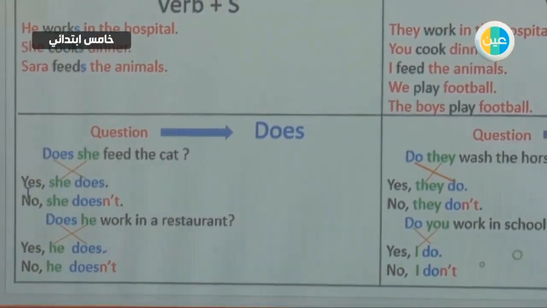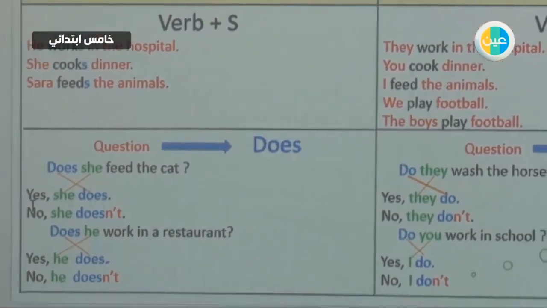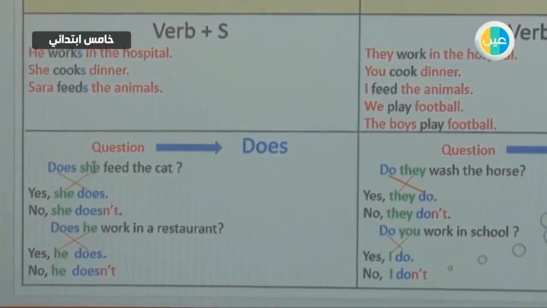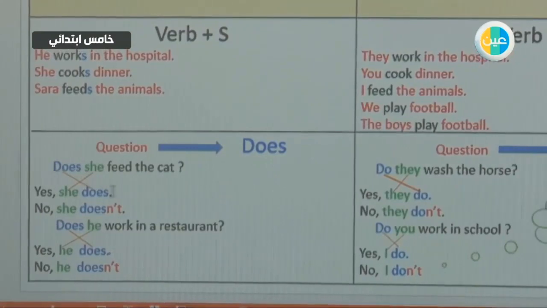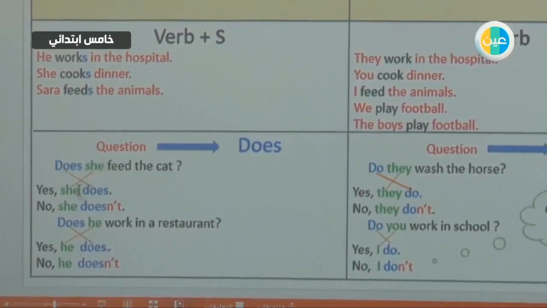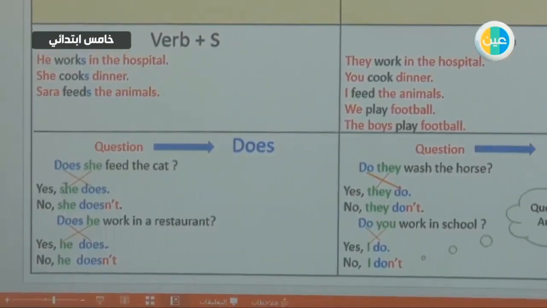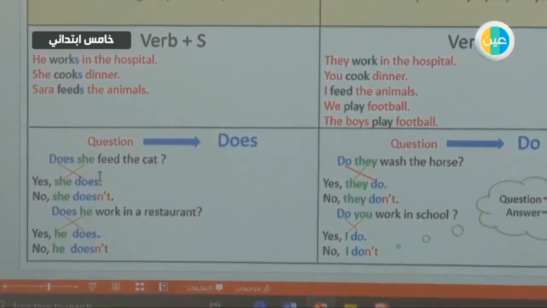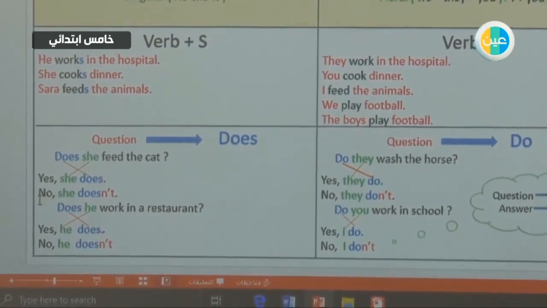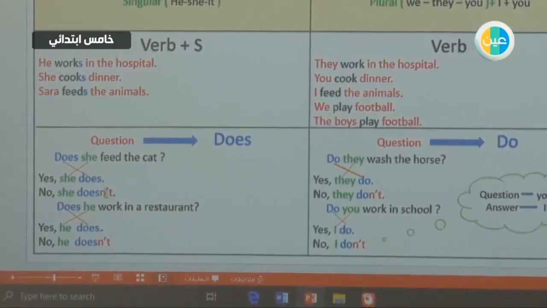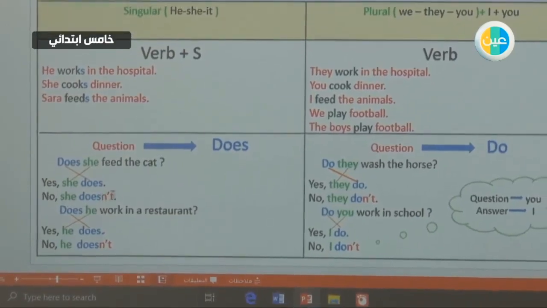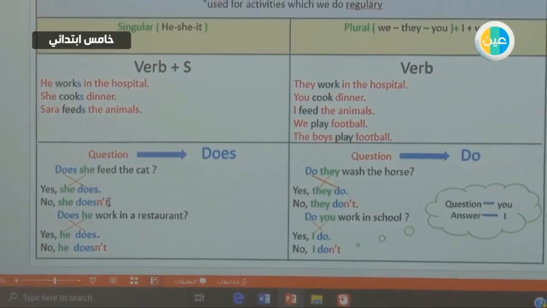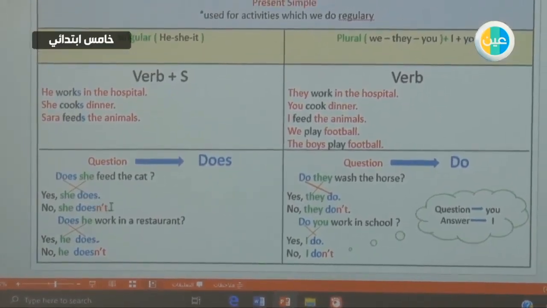Now how do we answer these simple questions? We answer with yes or no. And of course, we just put the pronoun in front of the helping verb. So we say, does she? It will become she does. Yes, she does. Just put the pronoun at the beginning and the helping verb at the end. Now when we answer with no, we must add not. So she doesn't. This is an abbreviation, short form, okay? She does not or doesn't.